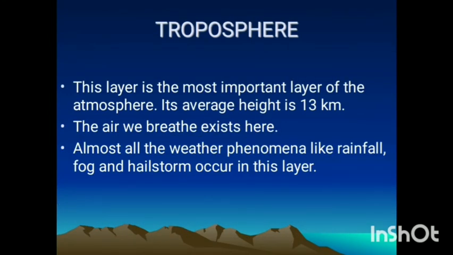Troposphere is the most important layer of the atmosphere. The average height is 13 kilometers. The air we breathe exists here, meaning oxygen is present in this layer. Almost all the weather phenomena like rainfall, fog, hailstorm occur in this layer because dust particles and water vapors are also available only in this layer.